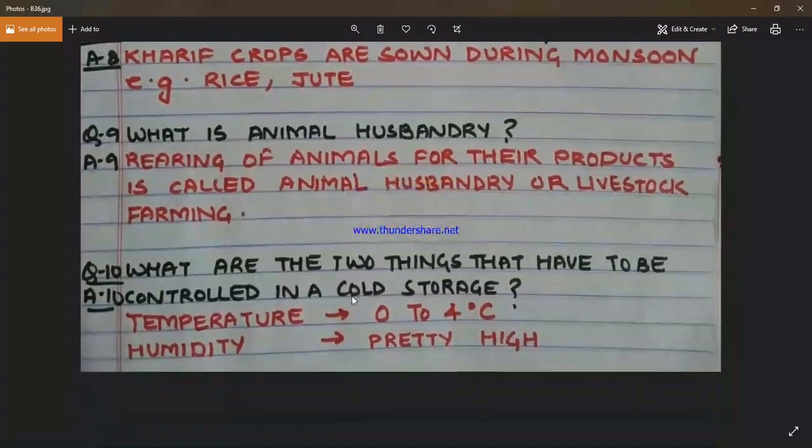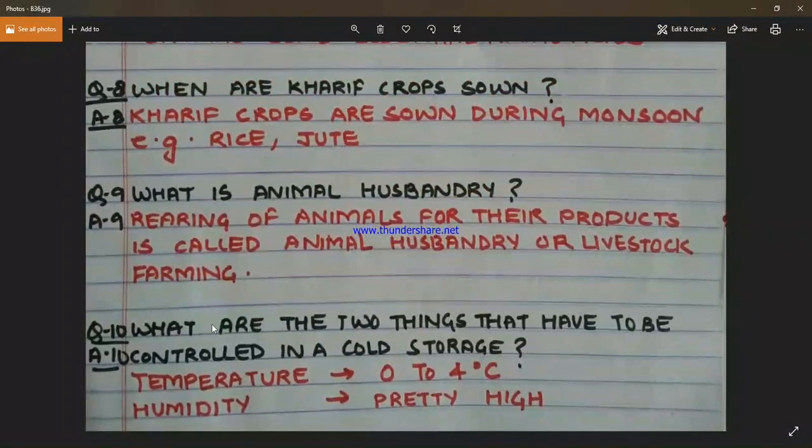Coming to the last question of the video, what are the two things that have to be controlled in a cold storage? Cold storage is meant to store foodstuffs like fruits and vegetables. And two important factors that we need to maintain in cold storage are temperature and humidity.